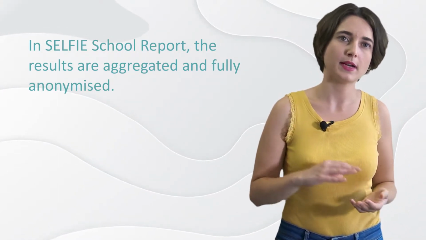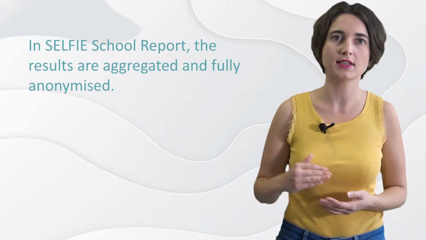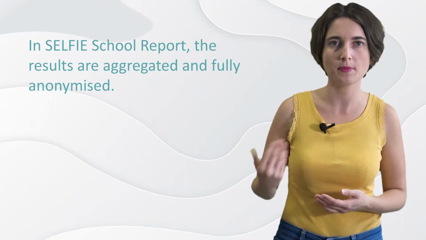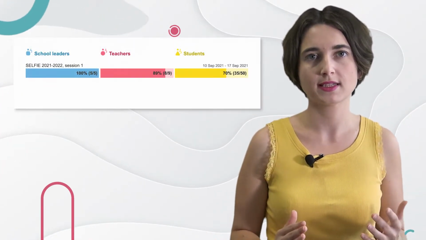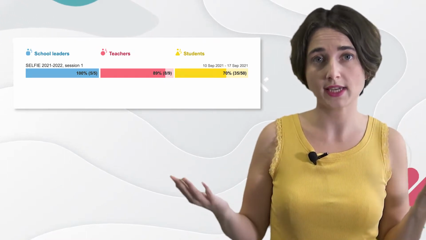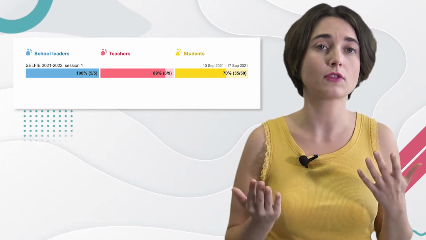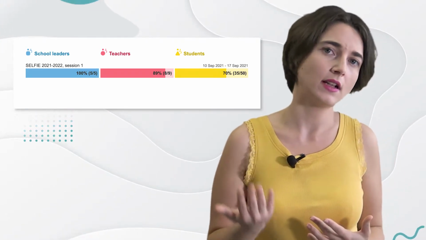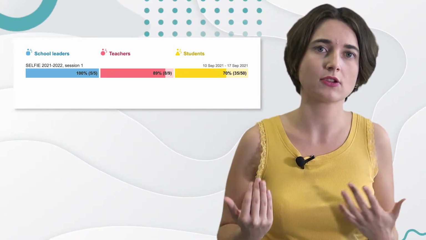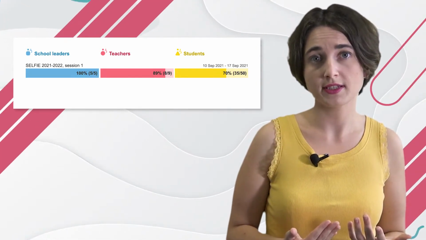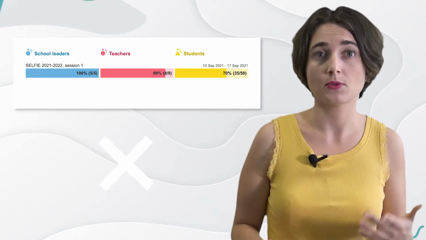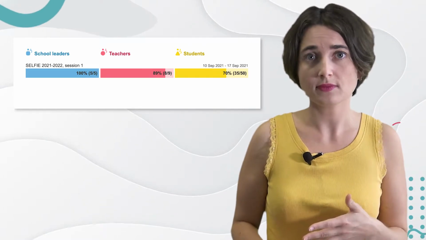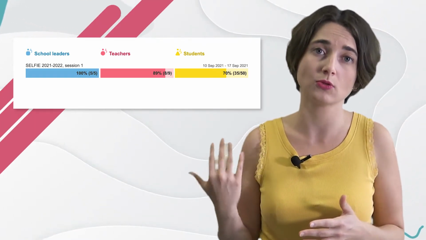They are aggregated by user group and presented as averages in different ways, allowing for various comparisons and analysis at different levels of granularity. The first thing you can see in the report is the completion rates. In principle, the greater the completion rate, the more accurate and useful this information will be. It is like having a selfie photo of high resolution and good light conditions. If there is a low level of participation, the snapshot you get will be of low resolution. So the results should be viewed with caution, as they may not entirely represent the school situation.